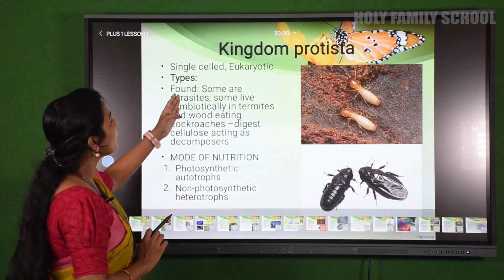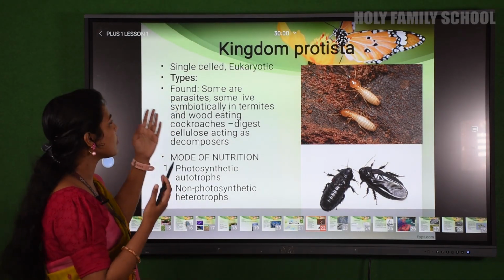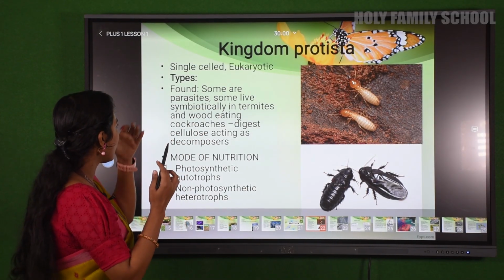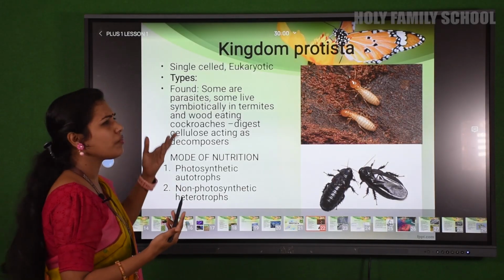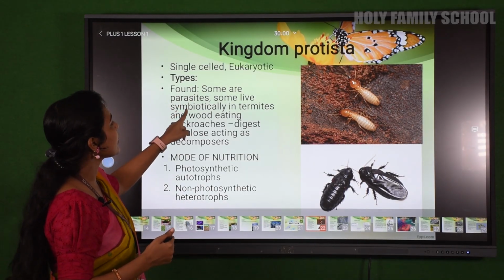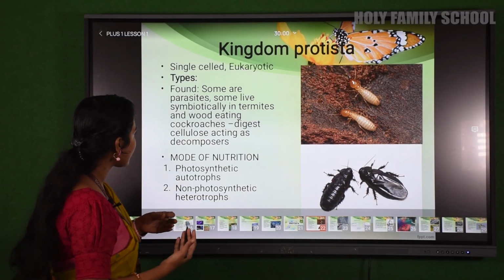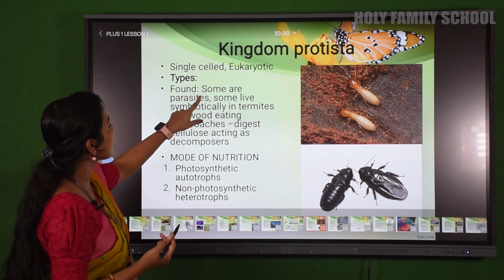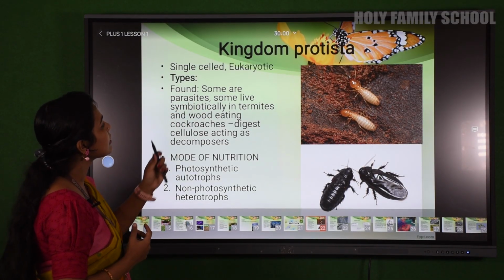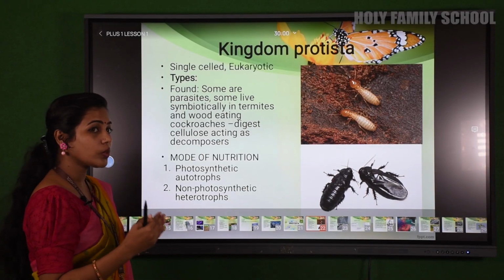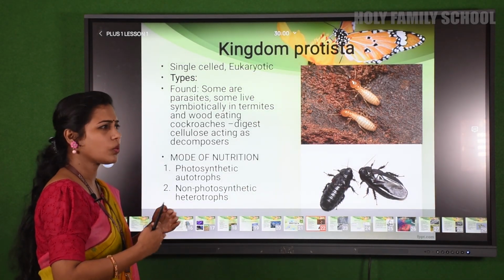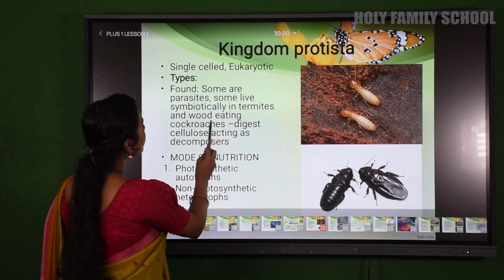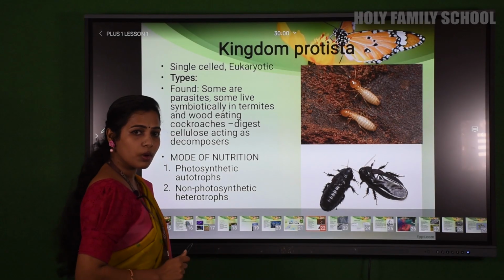So where are they found? First we studied what type of cells they have. They are unicellular and eukaryotic. Now we have studied the types of protists. Let's come back. Where can we see them? They are found as parasites. Some live in water, some live as parasites, some live in marsh environments. Some live symbiotically in termites. You know what symbiotic means, a mutual interaction. They don't harm each other, right? So they live symbiotically in termites, which you can see here, and in wood-eating cockroaches. This is different from the normal cockroach.